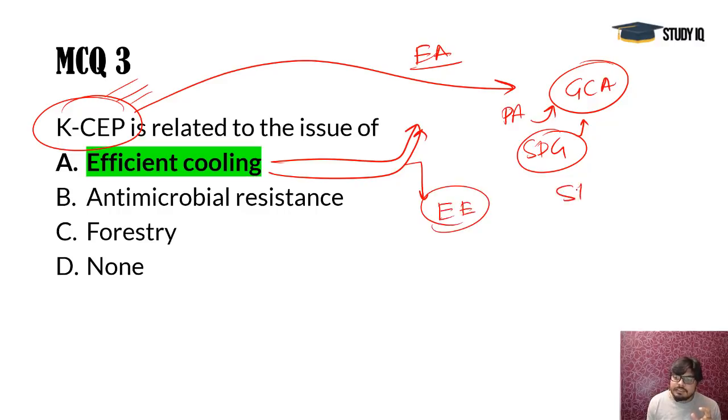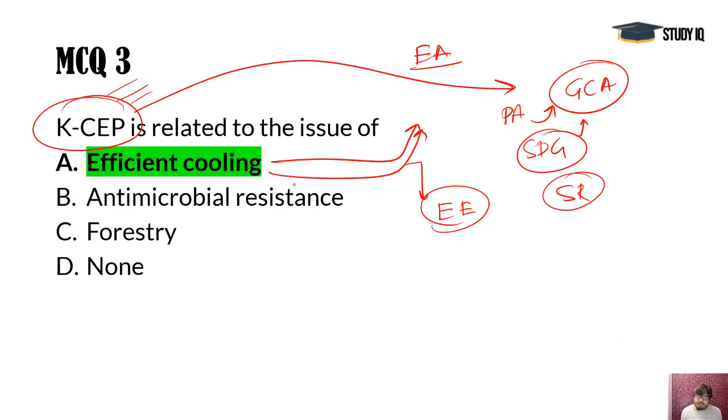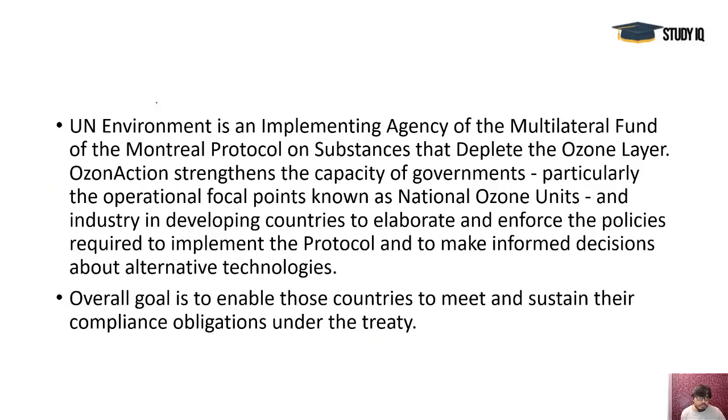These star rating systems and all are similar things working in the same area of climate change and energy efficiency. The main goal is that an energy efficient system should be there, so that the phase down of HFCs becomes smoother and smoother, and the greenhouse gas emission in the form of HFCs should be phased out. Okay, so K-SEP is working in this area. Kigali is the capital of Rwanda. It's in Africa.